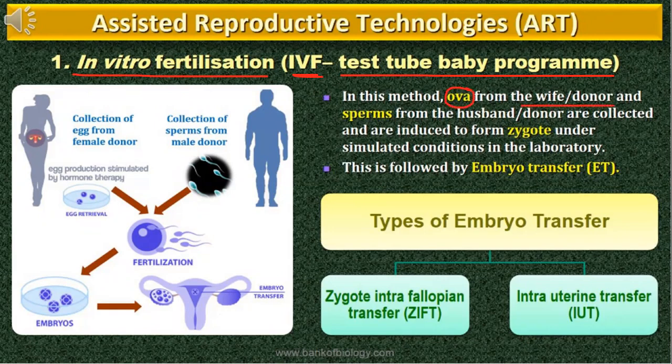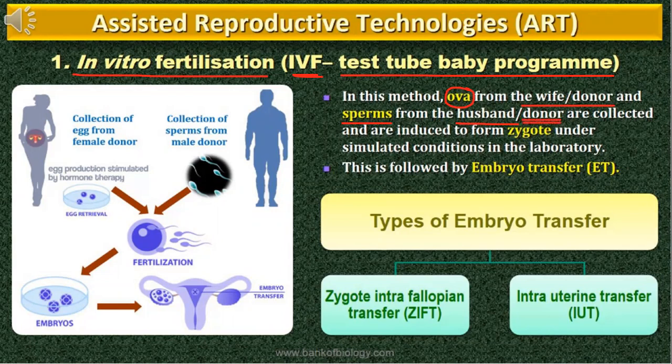If the wife is capable of producing a gamete, but they cannot fertilize, if that is a problem of the couple, then the gamete is collected from the wife and sperms are collected from the husband. If either the wife or the husband cannot produce a viable sperm or a viable ovum, then donor males or donor females are used.